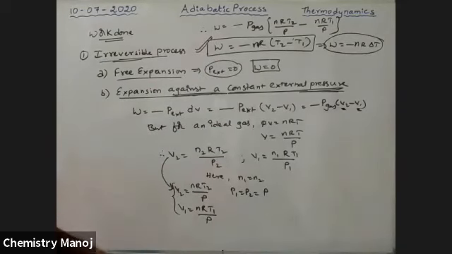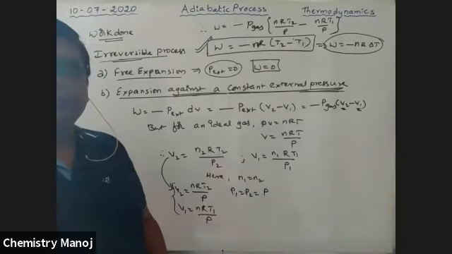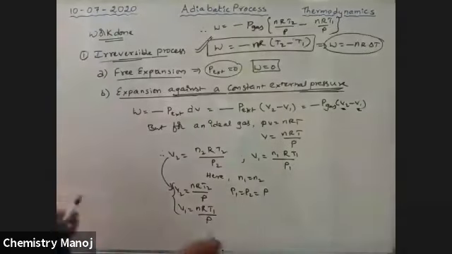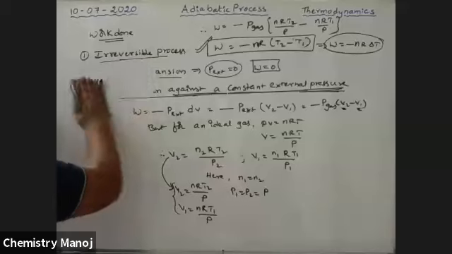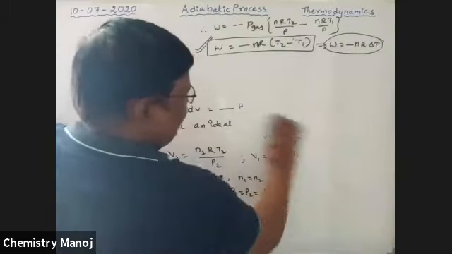Next, for a reversible process, what are the relations to solve the work done? Does anybody know the equation for reversible work? That was for irreversible work. Now I am going to solve reversible work.